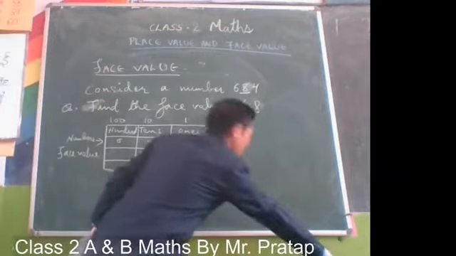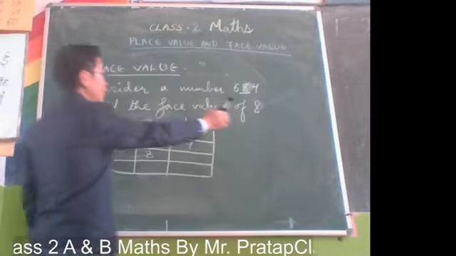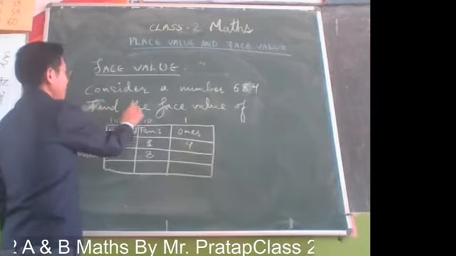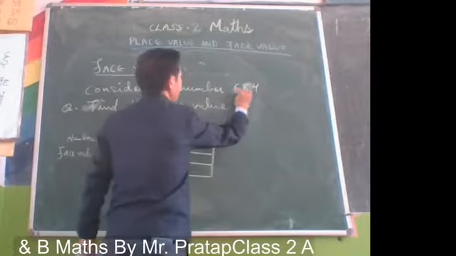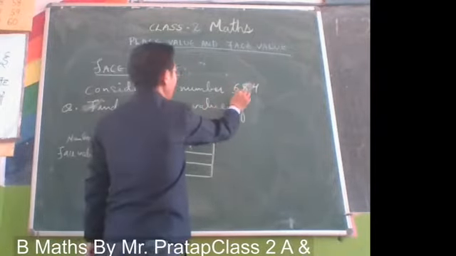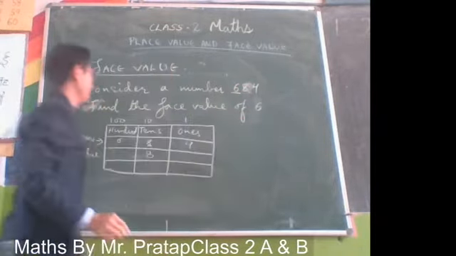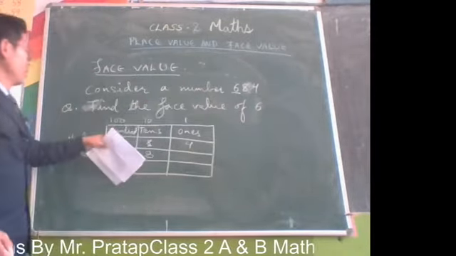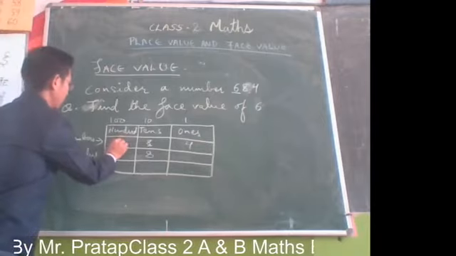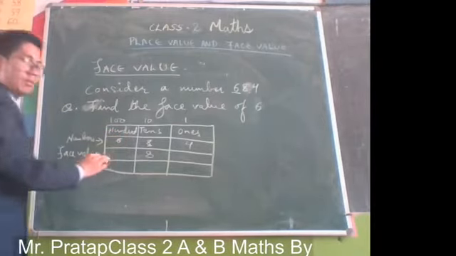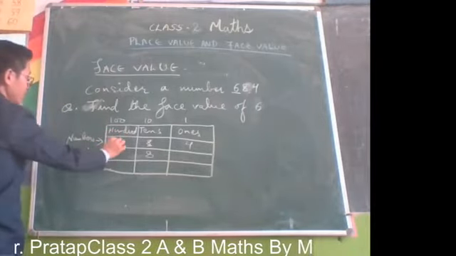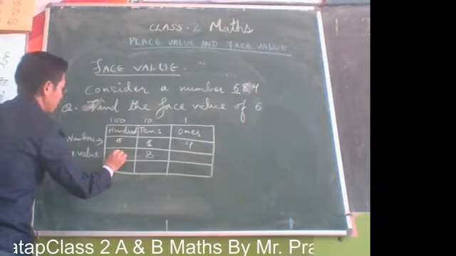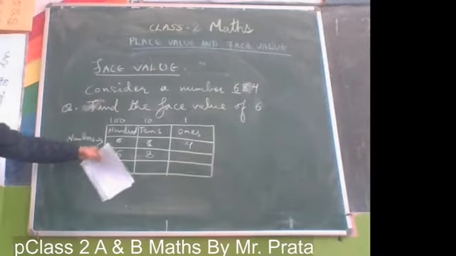Now, the same question, let's make it another number. For example, find the face value of 6 in the same number. You need to see 6 in which position. 6 is in the hundreds position, right? The face value of 6 will be 6 only.